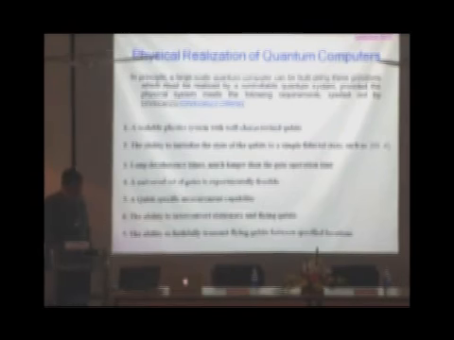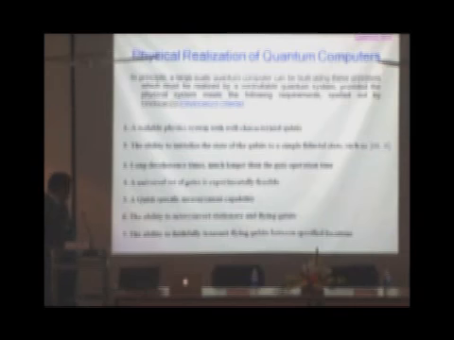First, we should have a scalable physical system with well-characterized qubits. We should have the ability to initialize the state of the qubits to a simple fiducial state. We should have long decoherence times, much longer than the gate operation time. A universal set of gates should be experimentally feasible. We should have a qubit-specific measurement capability. We should have the ability to interconvert stationary and flying qubits, and we should have the ability to faithfully transmit flying qubits between specified locations.